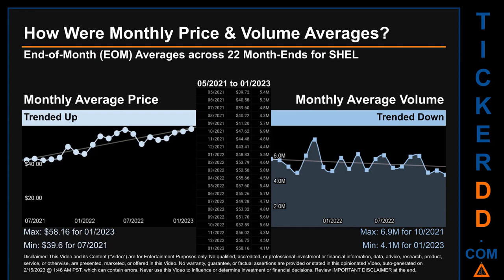The maximum end of month average price was $58.16 for 01/2023, while the minimum was $39.60 for 07/2021. Looking at volume, 10/2021 and 01/2023 respectively saw the highest and lowest monthly average volume at 6.9 million and 4.1 million.